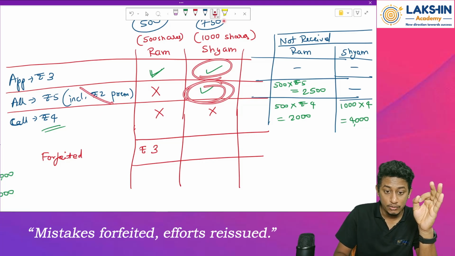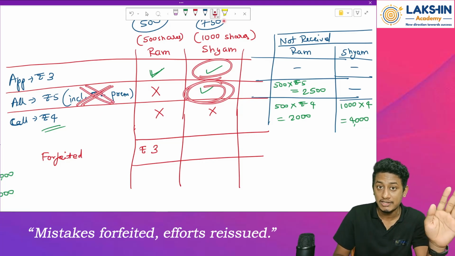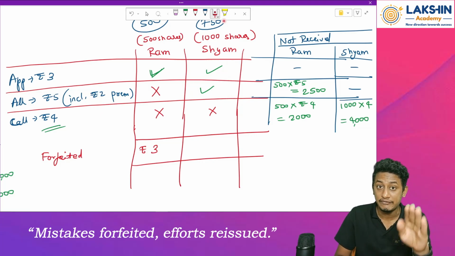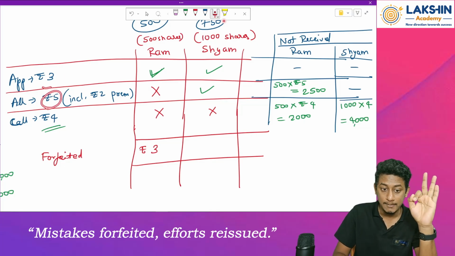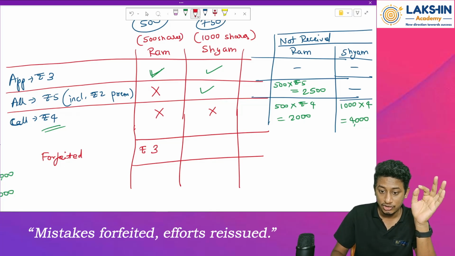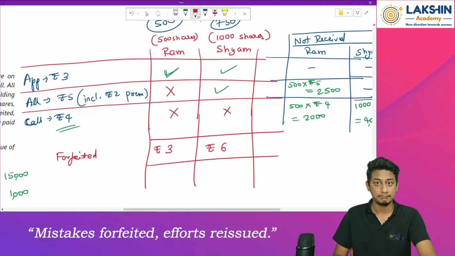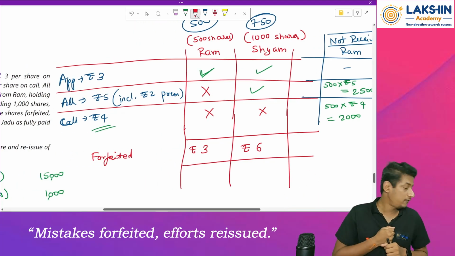See, we will not include the premium again. How much will it be without premium? Rupees 3. 5 minus 2 is 3, right? So 3 plus 3 is rupees 6. So rupees 6 has been forfeited. That means we have received the money, but we won't give it back now.